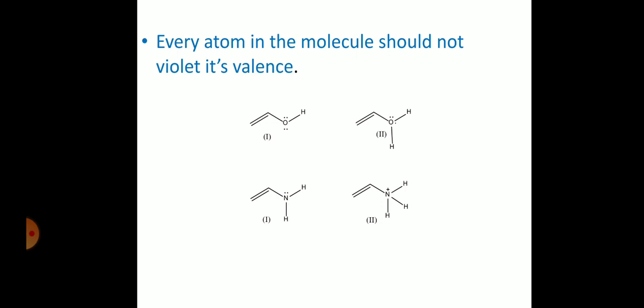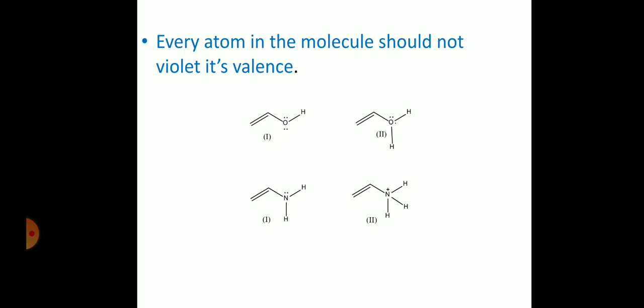And in this example, nitrogen having trivalency is okay, but in the second structure nitrogen is getting tetravalency. Maximum valency of nitrogen is 3. More than that it is violating its valency. So nitrogen in the second structure is violating valency, so it will not be involved in the resonance.